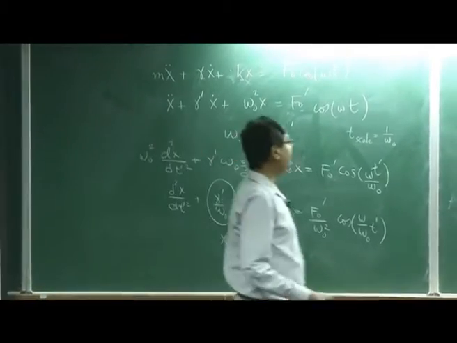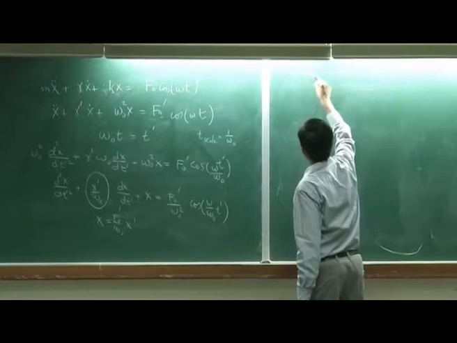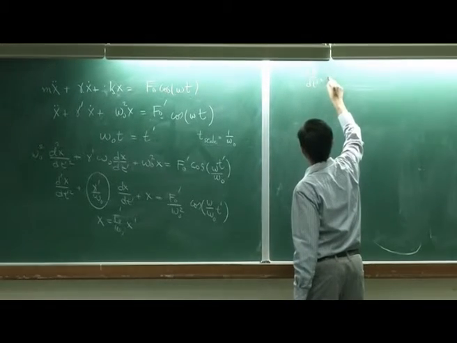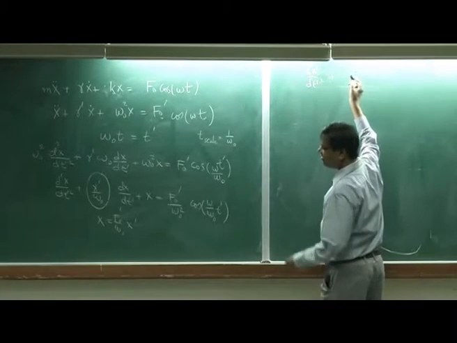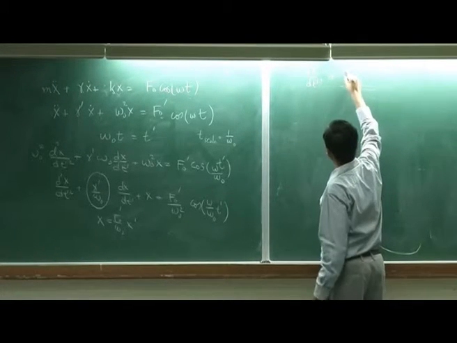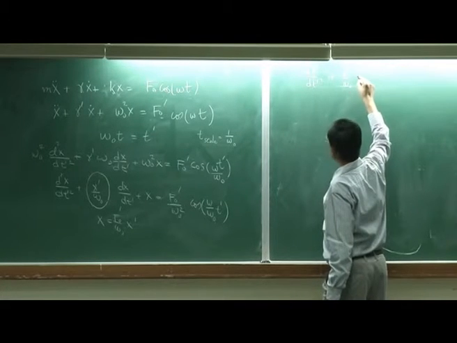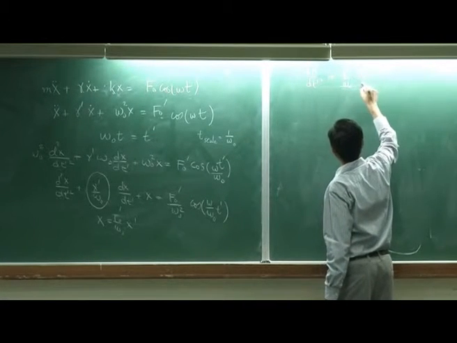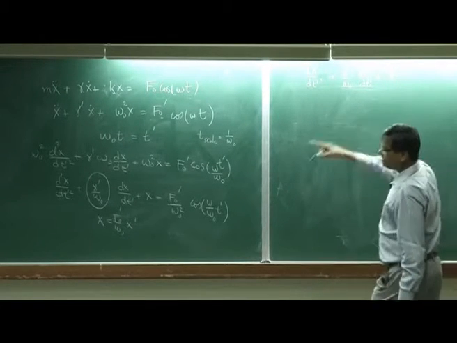Then d squared x prime by dt prime squared, plus gamma prime by omega naught, dx prime by dt prime, plus x prime. The division does not matter here, so no problem.